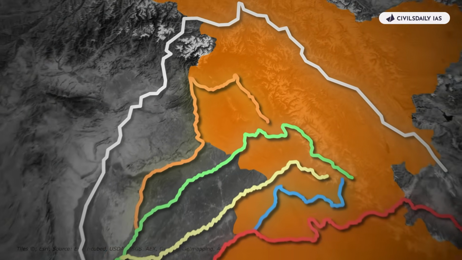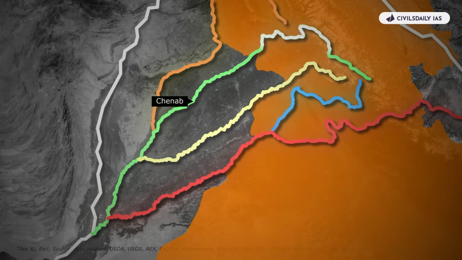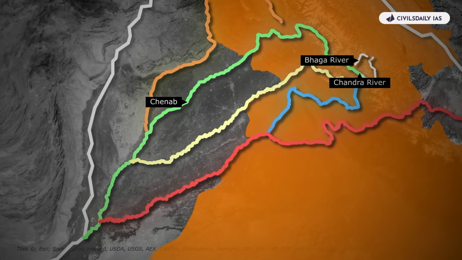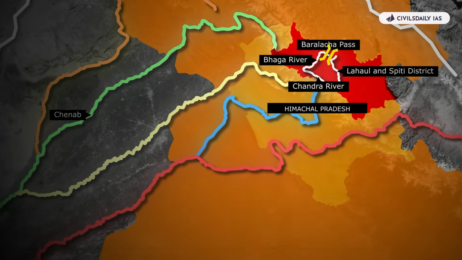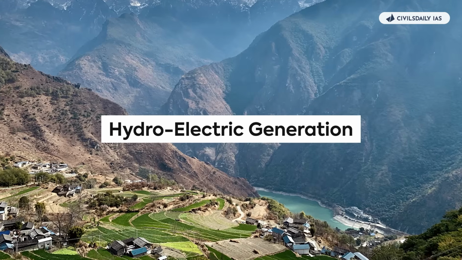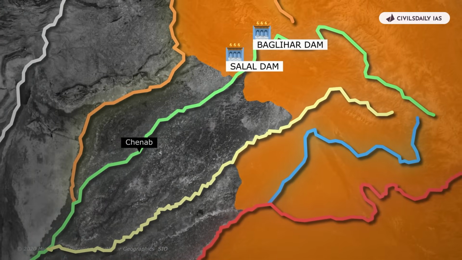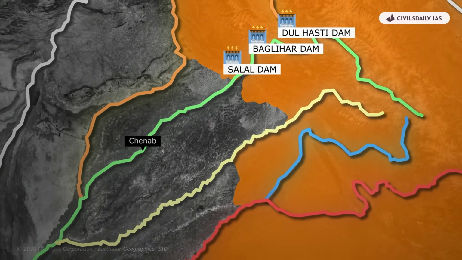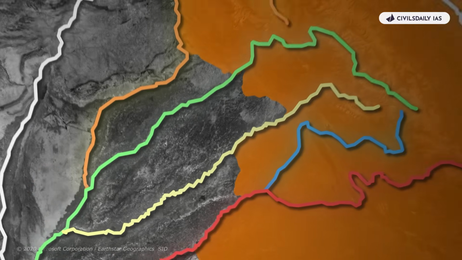Another important tributary is Chenab. The Chenab River is the largest tributary of Indus in India and is formed by the confluence of Chandra and Bhaga River at the Baralacha Pass in Lahaul and Spiti district of Himachal Pradesh. It is known for its turbulent flow and deep gorges, making it suitable for hydroelectric generation. The Salal, Baglihar, Dulhasti Dam, and Pakal Dul are major projects on the Chenab.